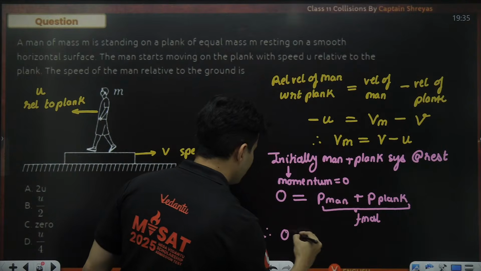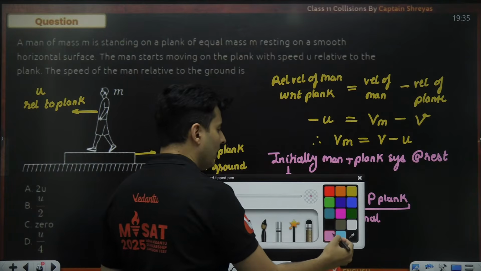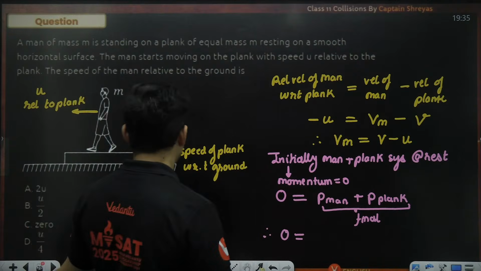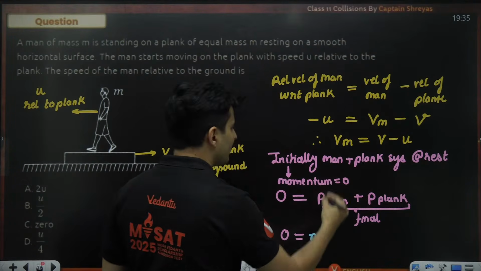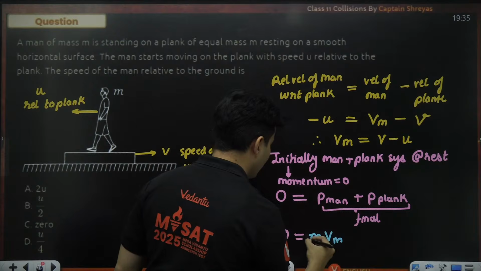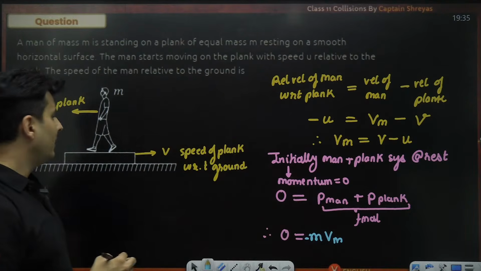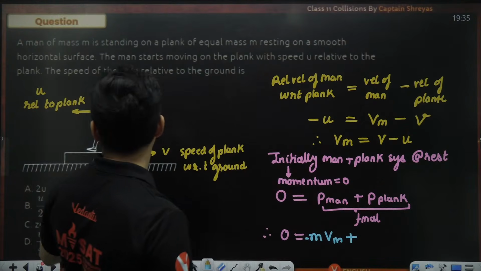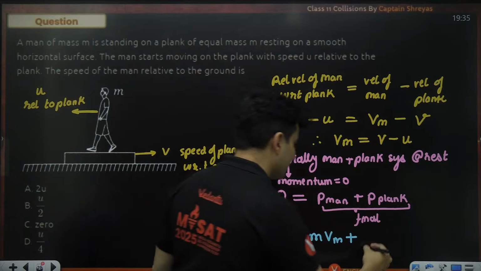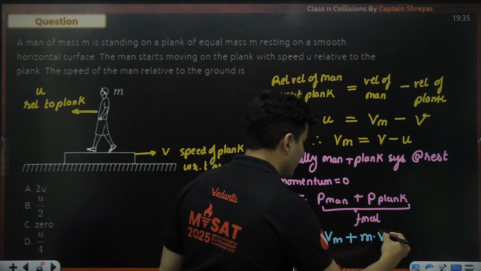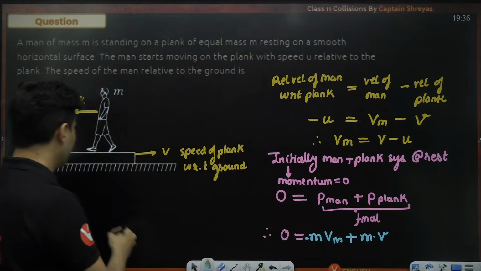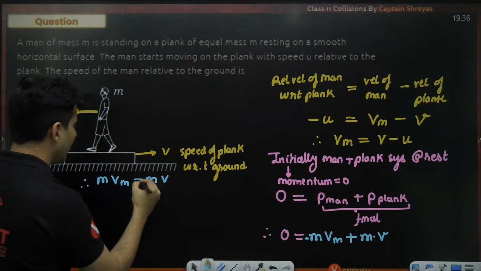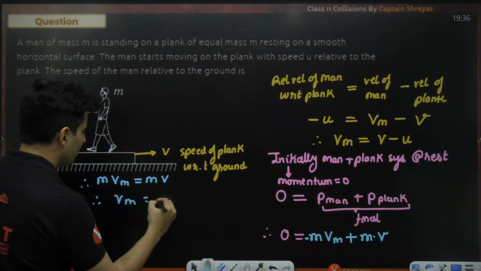So therefore, 0 is equal to, what is the momentum of the man? It is mass of the man, which is m, into velocity of the man, but he's going left side, so minus, plus momentum of the plank. Plank also of the same mass, so m into velocity of that plank. So minus mv comes on this side, so it will become m into vm is equal to m into v. m cancels, so vm is equal to v.